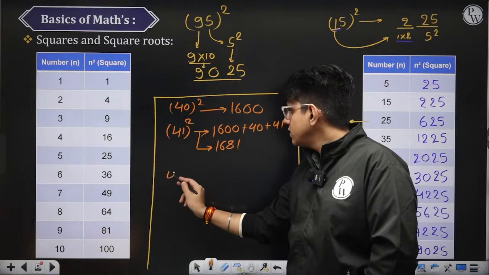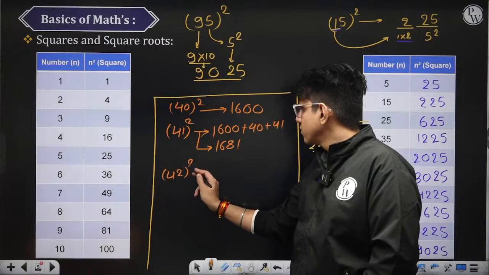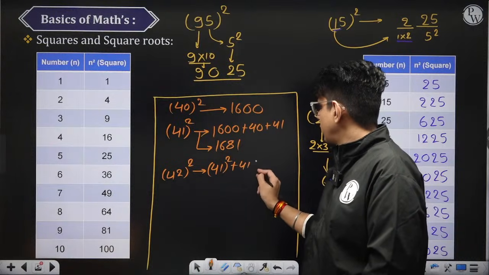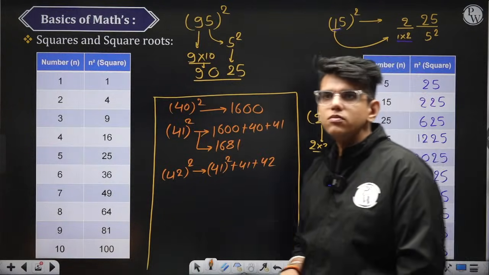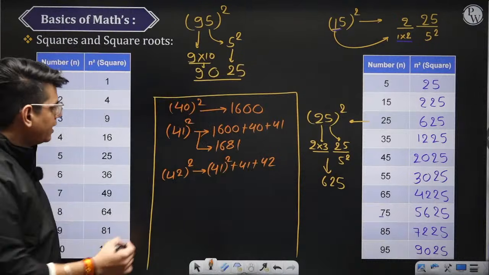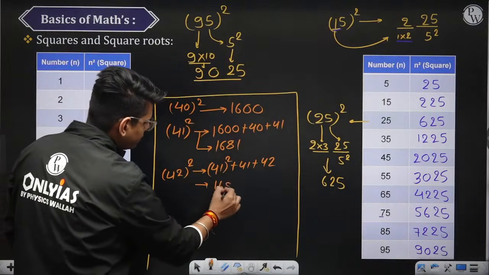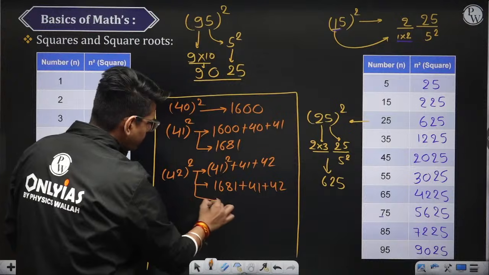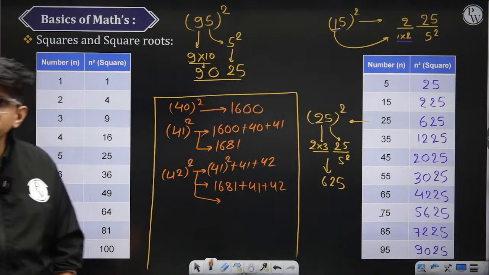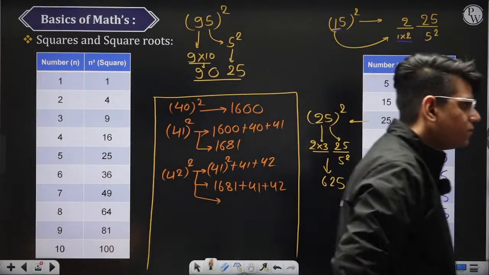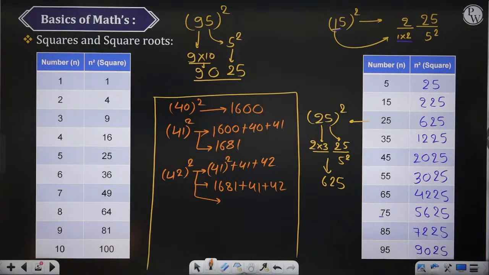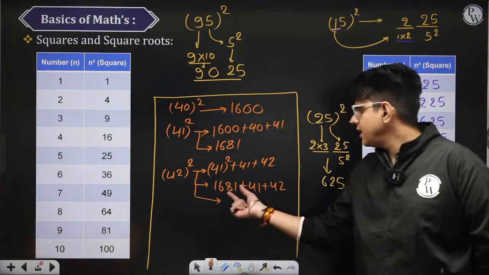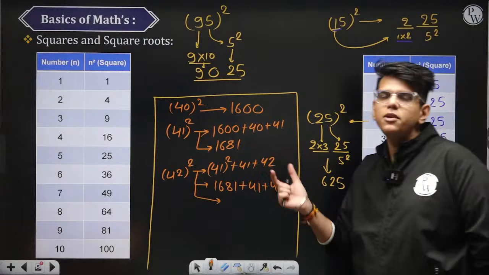Similarly, calculate what is the square of 42. 42 square will be nothing but 41 square plus 41 plus 42. So here the value is nothing but 1681 plus 41 plus 42. What is this value? 1681 is the square of 41. What is the square of 42? 1681 plus 41 plus 42. Do this addition and tell me what is the square of 42.